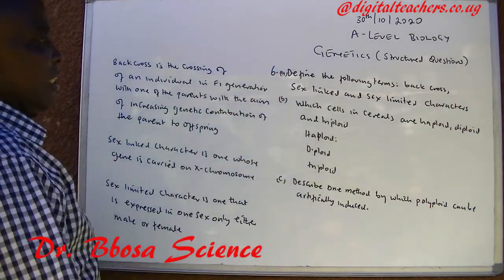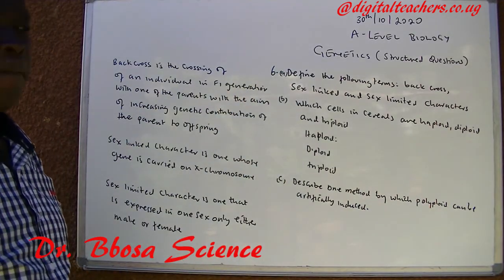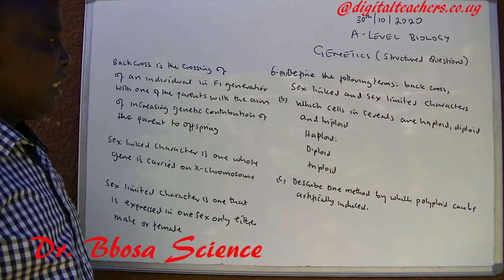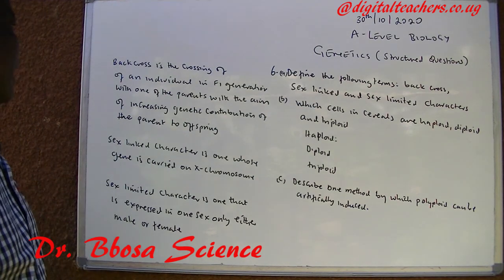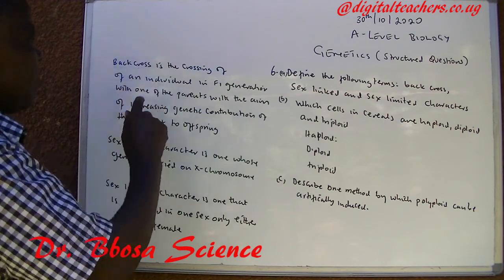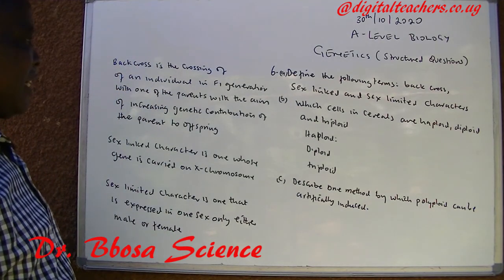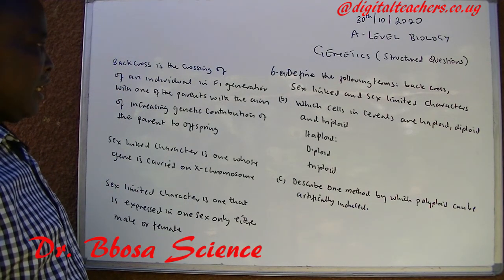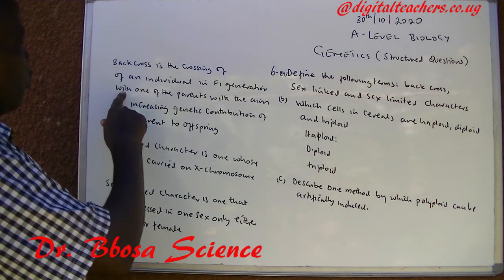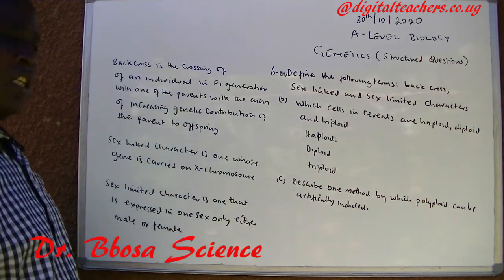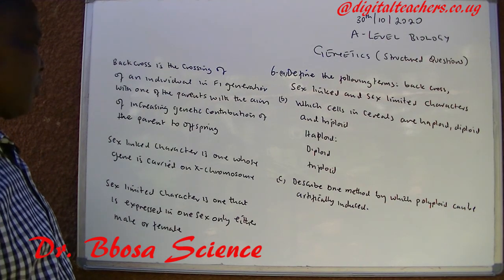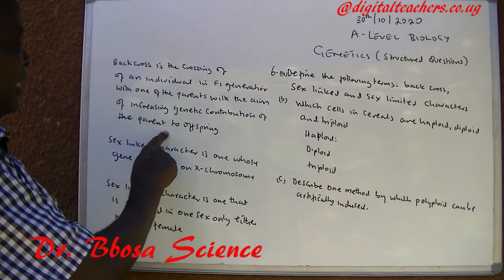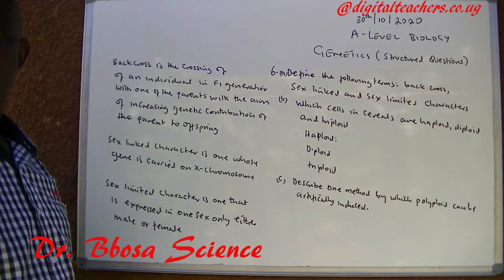Number 6A, define the following terms: Bbosa cross, sex-linked, and sex-limited characters. Bbosa cross is the crossing of an individual in F1 generation with one of the parents with the aim of increasing genetic contribution of the parent to the offspring.